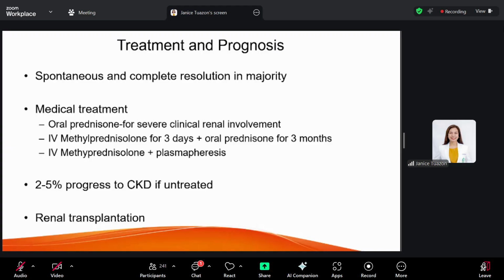And patients with proteinuria would require immunosuppression as well, similar to SLE nephritis. Okay. Now, 2 to 5% may progress to CKD if left untreated. So that's why we have to monitor. No? As I mentioned earlier, we have to monitor up to 6 months just to check if renal involvement would appear later on. No? So for those with CKD, then we have to do renal transplantation.